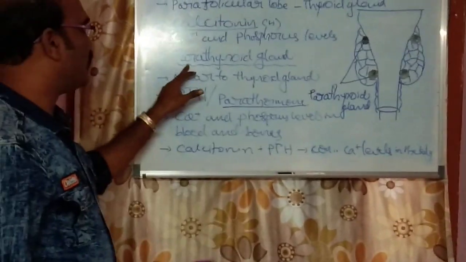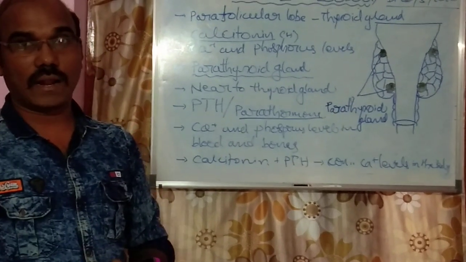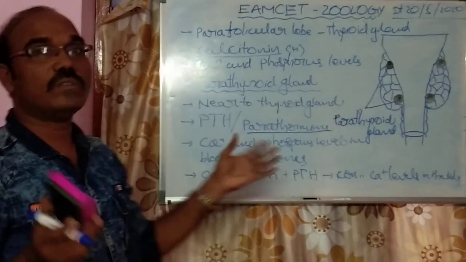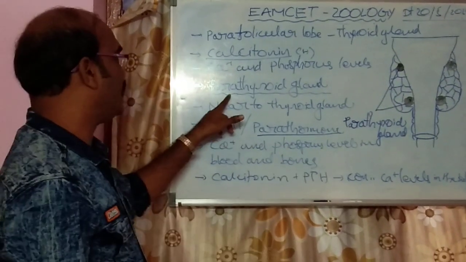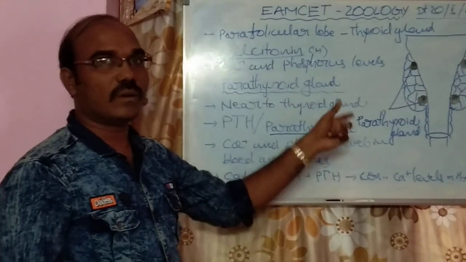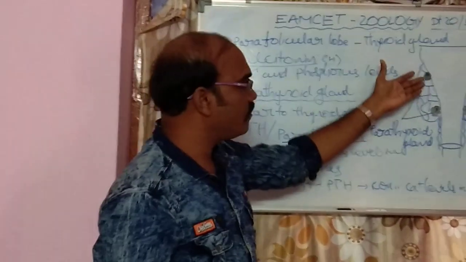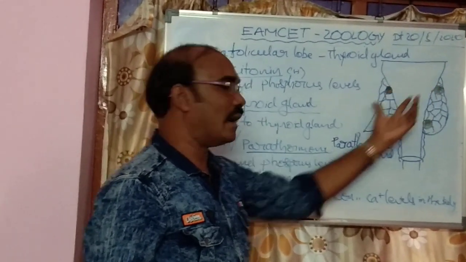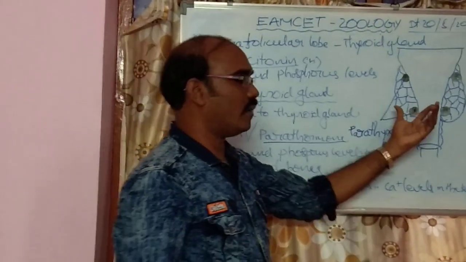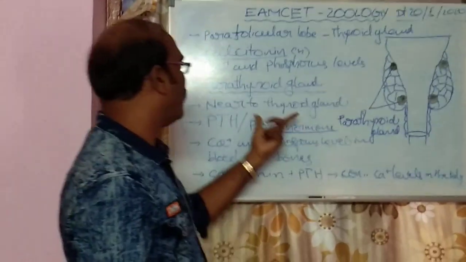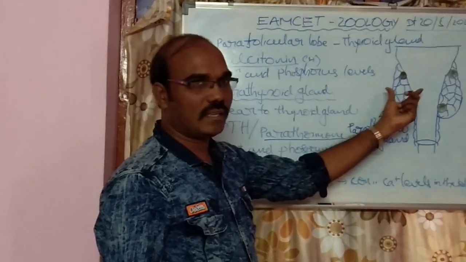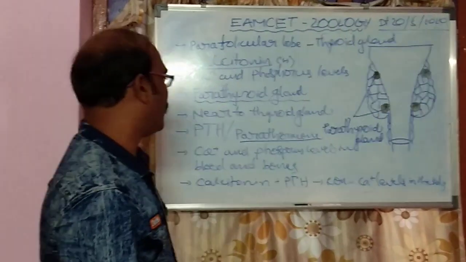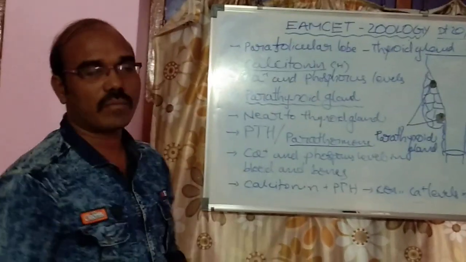Then coming to the parathyroid hormone. The parathyroid hormone is released from one of the endocrine glands, called the parathyroid gland. Once we see its location, we see the diagram. One pair of parathyroid glands is located on either side of the thyroid gland. So the parathyroid glands are close to the thyroid gland, and some hormones are released.